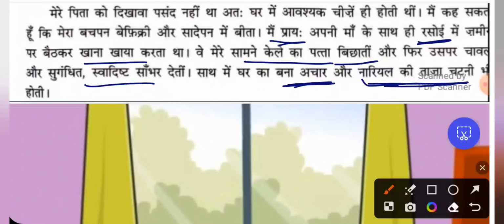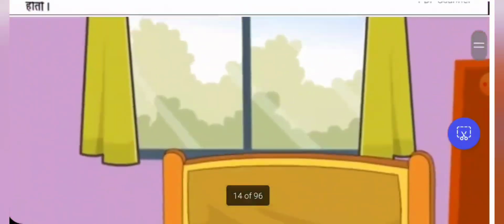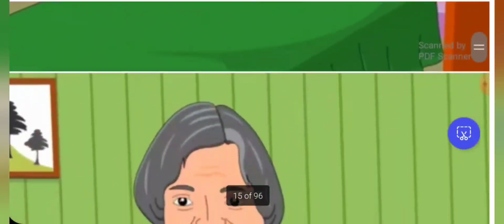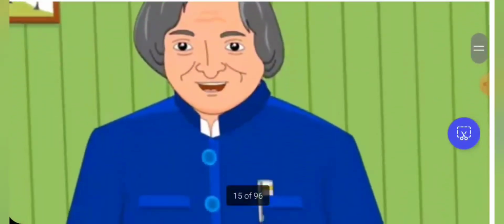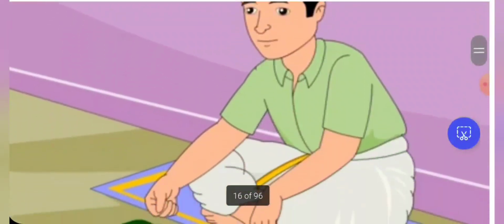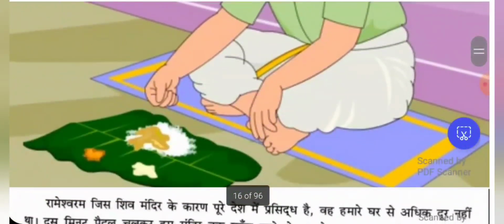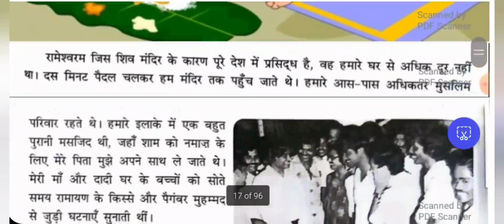So freshly made coconut chutney will also be served along with the sambar rice. See, the house used to be very simple because his father doesn't like to show off. So Dr. Abdul Kalam is narrating how he used to sit on the floor and eat the sambar rice with the nariyal chutney and achar.